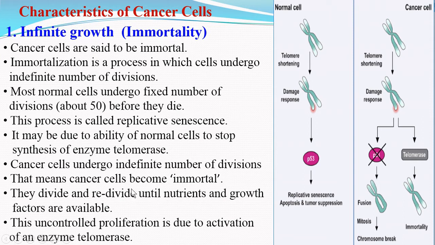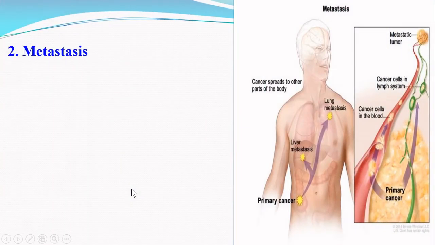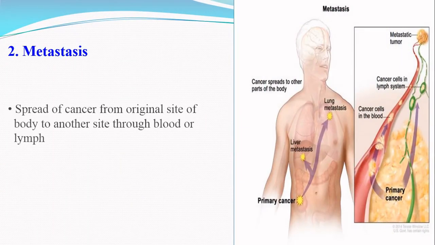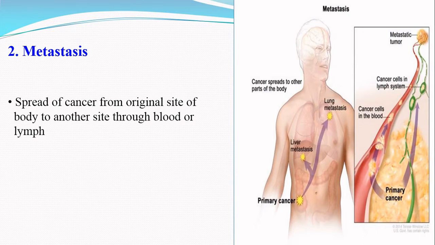The next property of cancer cells is metastasis. Metastasis is nothing but the spread of cancer cells from their original site to other sites of the body. That means some cancer cells detach from their original tumor site and travel through the blood or lymph to a new site in the body and form new tumors. However, the normal cells do not exhibit the property of metastasis.